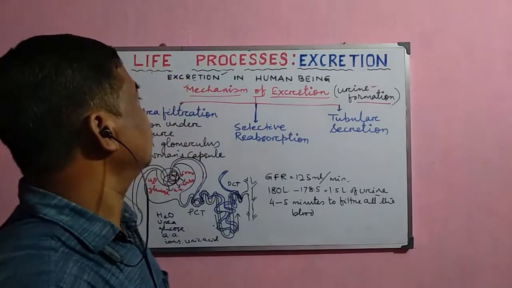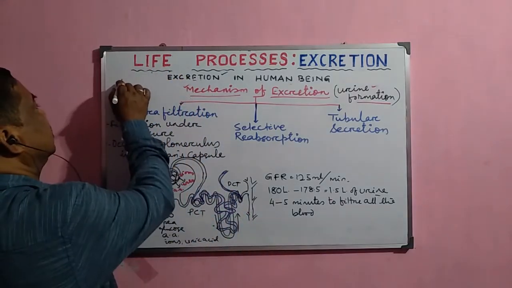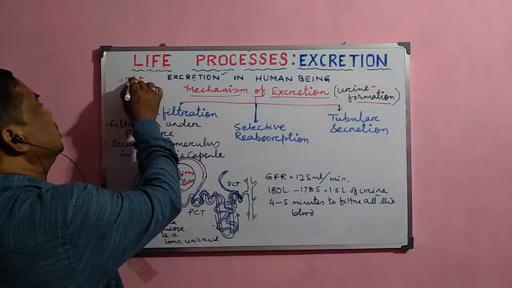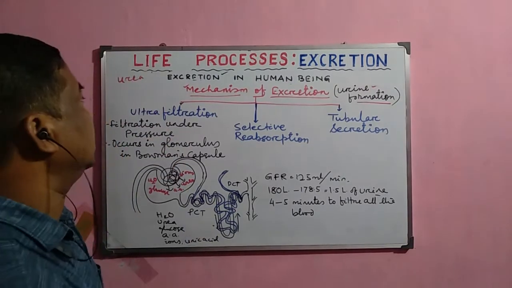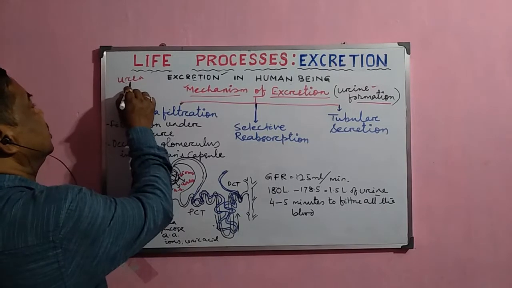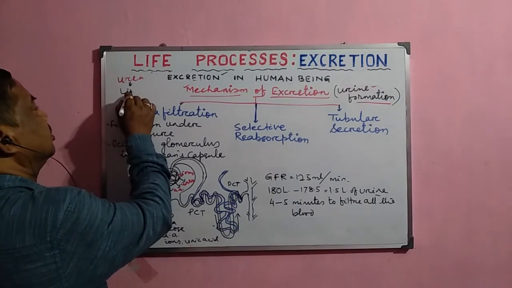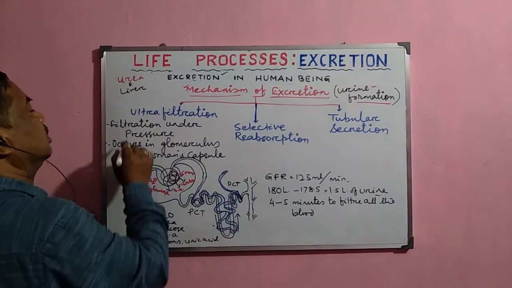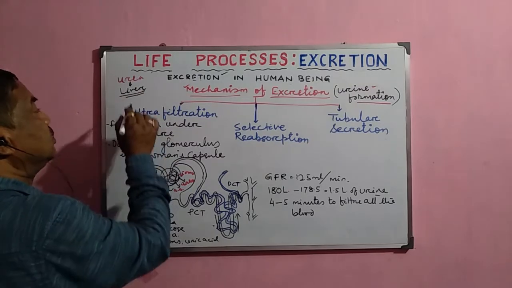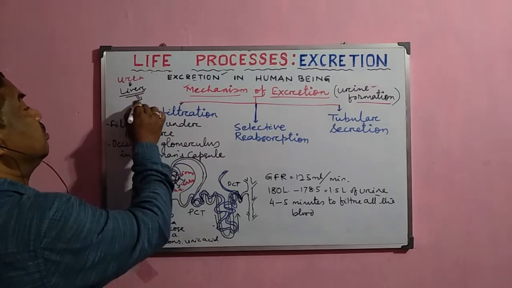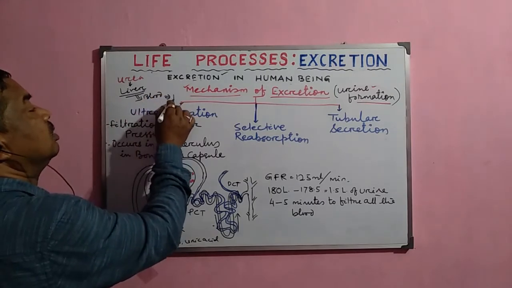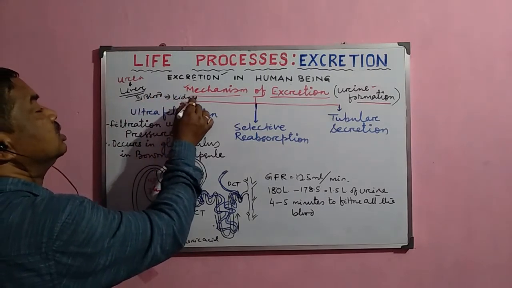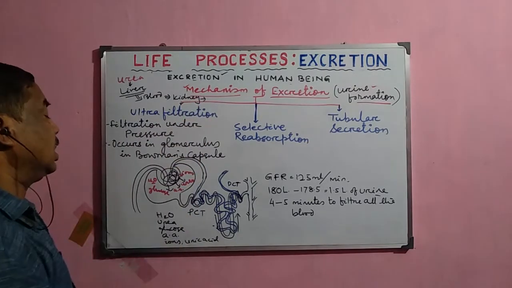Normally, the most important waste product is urea, and this urea is normally produced inside the liver. From the liver it is transported to the kidney through the blood. It enters into the blood circulation, and through the blood it reaches the kidney through the renal artery.